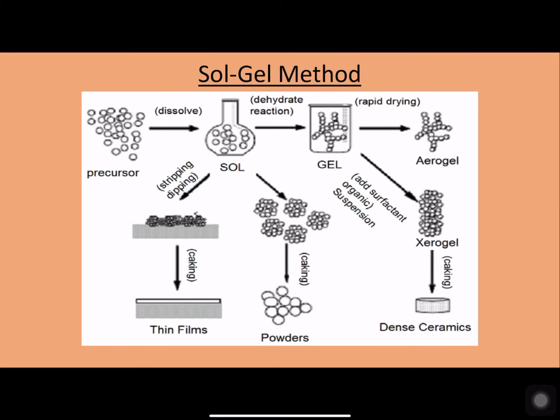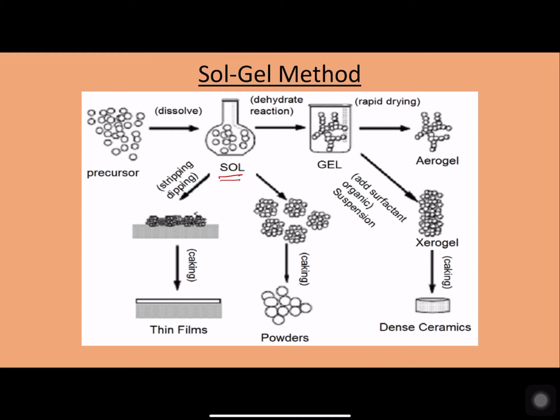Now this is how the schematic process can be shown in this method. This method involves different stages wherein at different stages we'll be getting different materials forming, like powders, aerogels, xerogels, thin films, etc. The basic chemical reactions that are involved are the hydrolysis of a suitable precursor, forming what is called a sol, a colloidal solution.